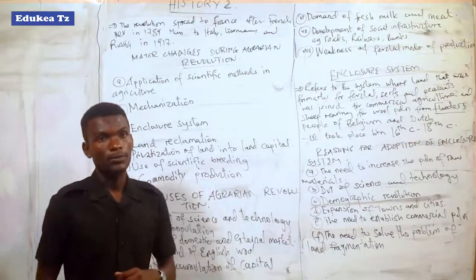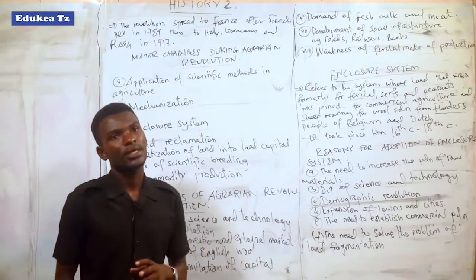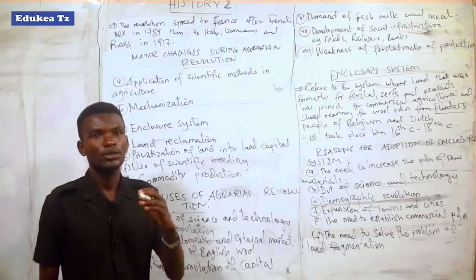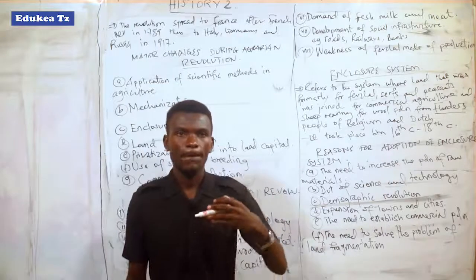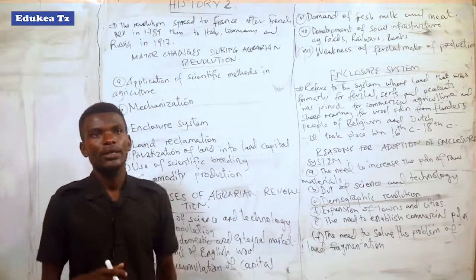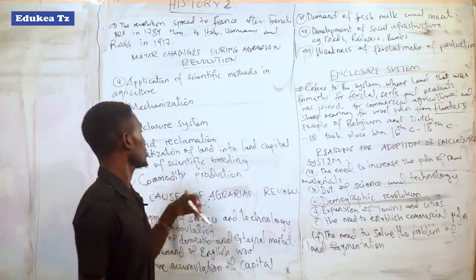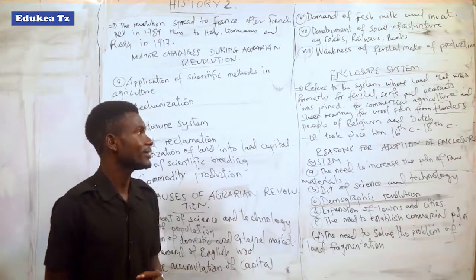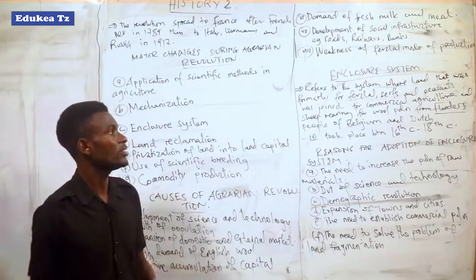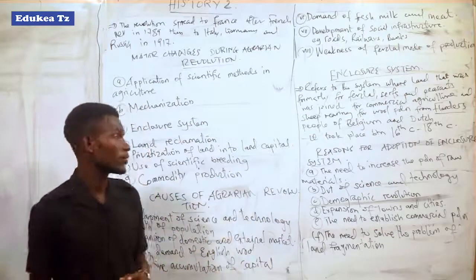For example, sheep were crossed together to bring forth sheep which would produce more products, as they were supposed to produce various products for use in industries, like wool and cotton, for the production of clothes.